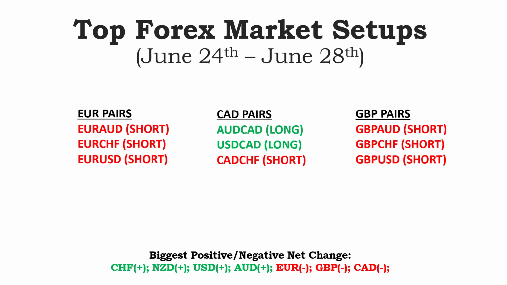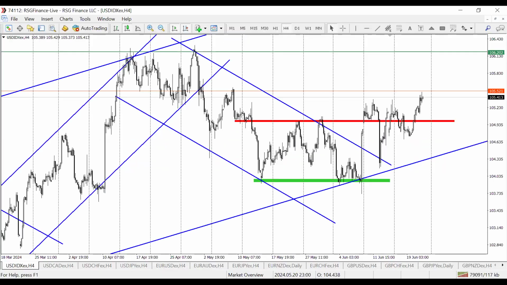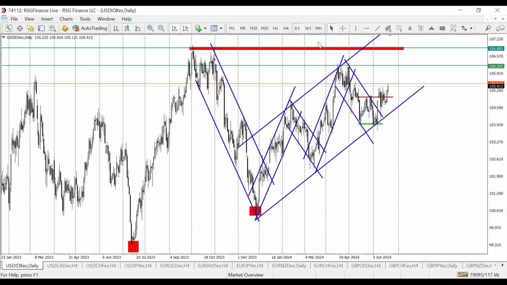And as always, we like to start with the dollar index. And you see, guys, just like we've been analyzing for the last weeks, we are expecting a stronger dollar. If you look closely here on the daily time frame, what you see here more or less looks like a double bottom, and we're already seeing the breakout from that neckline, and this is presenting us with an opportunity for the dollar to push even further higher.